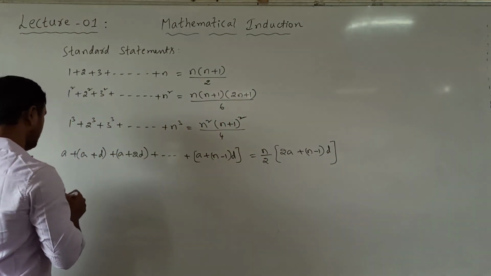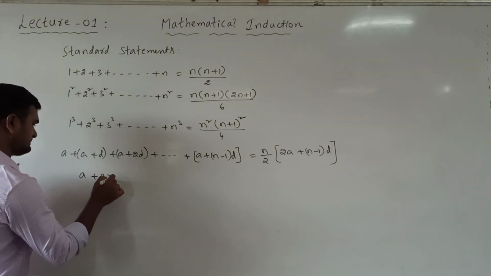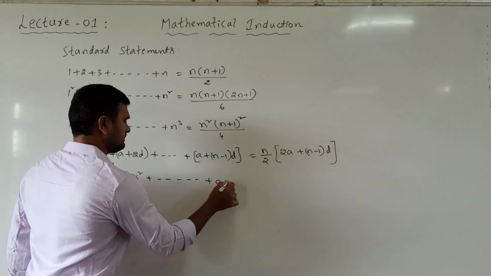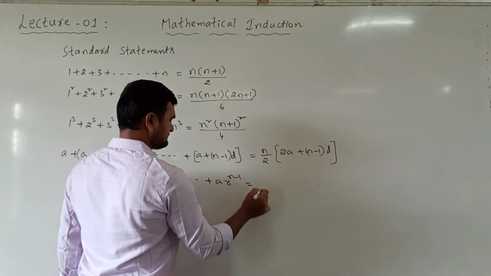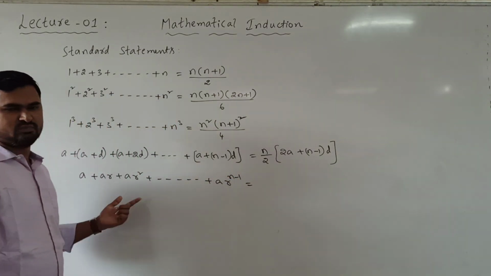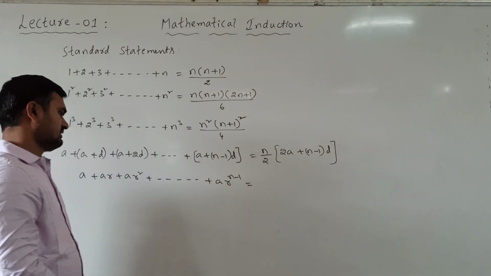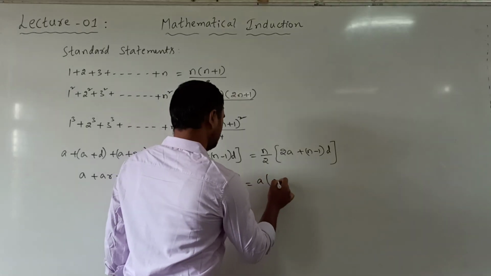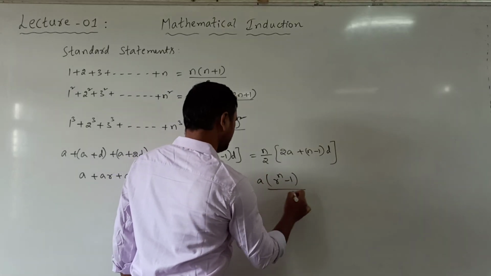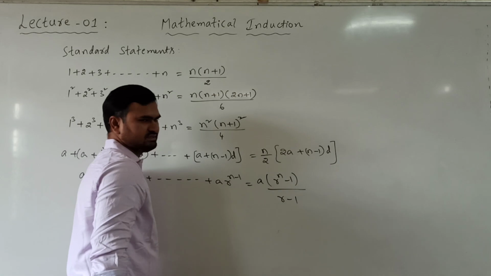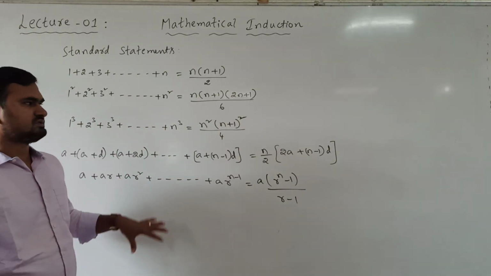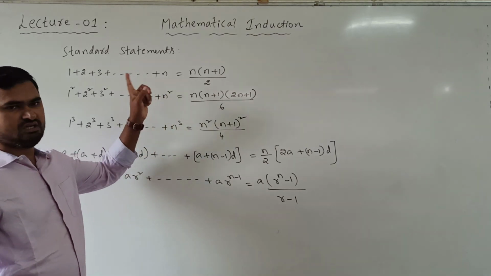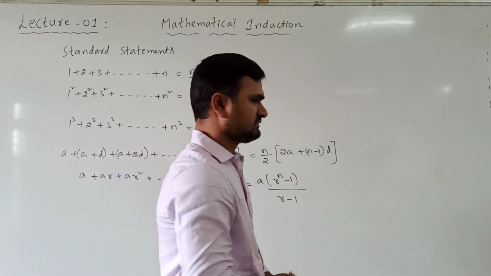Or if you take another series, a plus ar, ar square and so on, ar power n minus 1. So it is the sum of terms in GP, sum of n terms. It is a into r power n minus 1 divided by r minus 1. Okay. So these are some standard statements which involve a positive integer n.